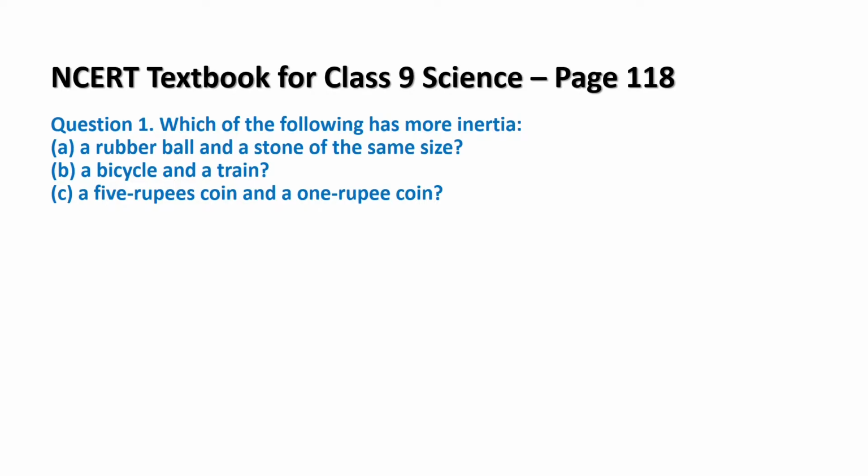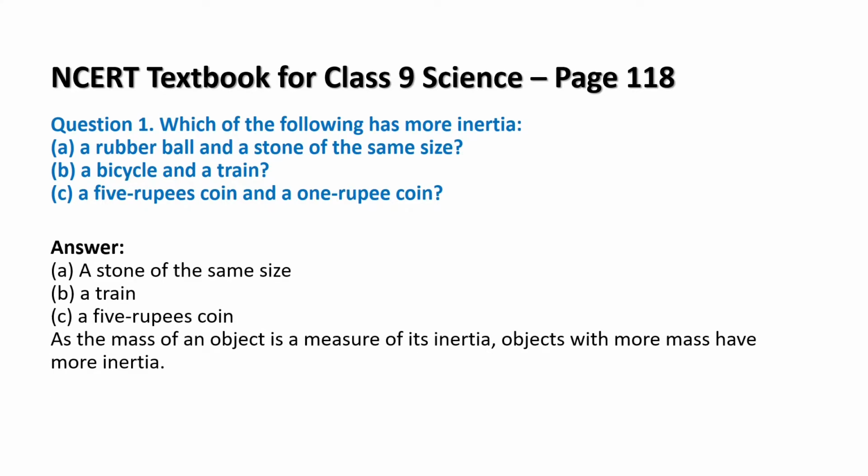So even if the size is the same for the rubber ball and stone, the mass is different. The mass of the stone is more compared with the rubber ball, and hence the stone will have more inertia. The second one is a bicycle and a train.